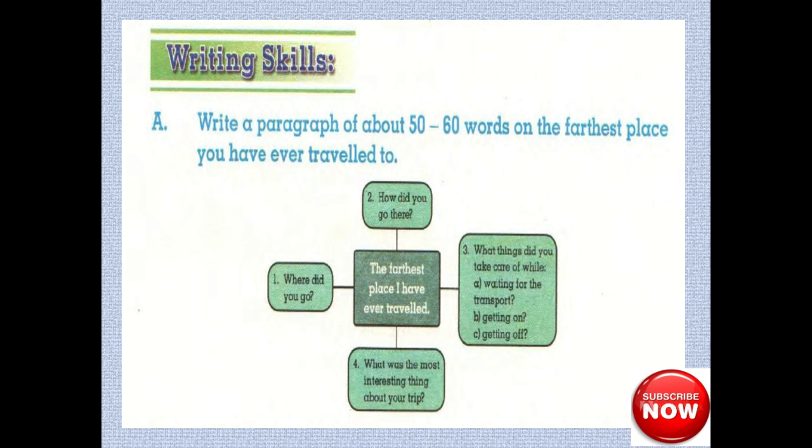Here is the writing skill. Write a paragraph of about 50 to 60 words on the farthest place you have ever traveled to. So you have to write a paragraph. First of all, think, where did you go? The first two lines will depend on that information. Where did you go? Which farthest place have you visited?